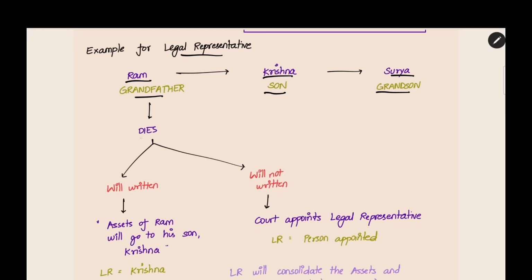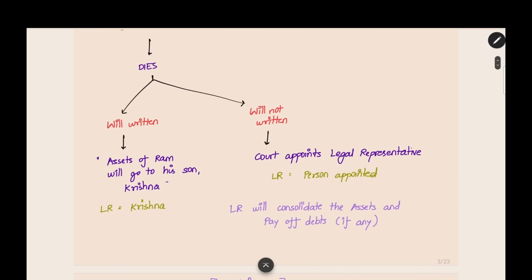Now, unfortunately, he dies. And when he dies, there are two types of situations which may happen. He may have written a will or he may not have written a will. When he writes a will, it will be written that the assets of Ram, the grandfather, will go to his son Krishna. Then Krishna will have all the assets which belonged to Ram during his lifetime. And in this case, the legal representative will be Krishna.